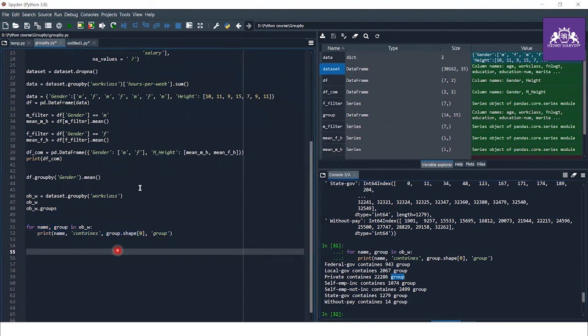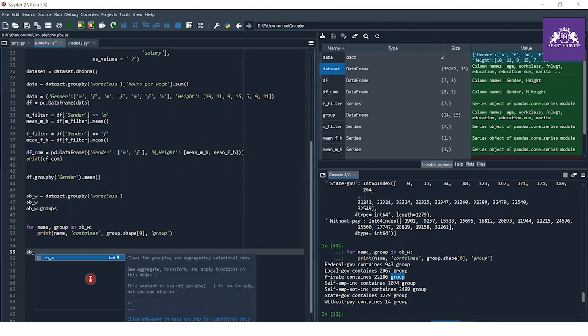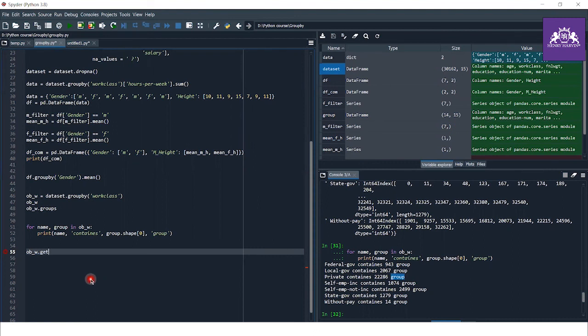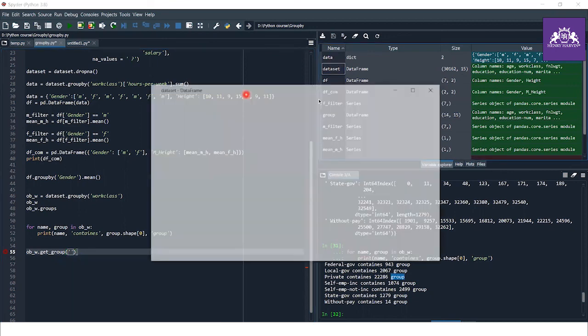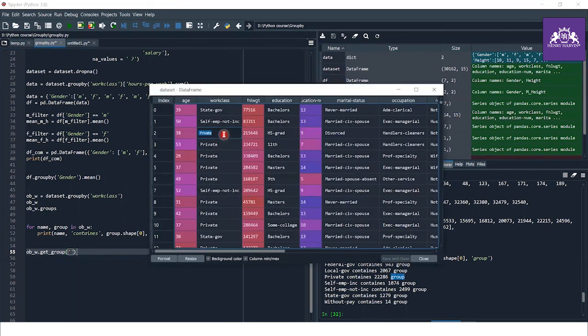And we can also get the information of a group by typing the object name, get group, and just write the group name. So first of all, just open the data set, and I just want the private one.